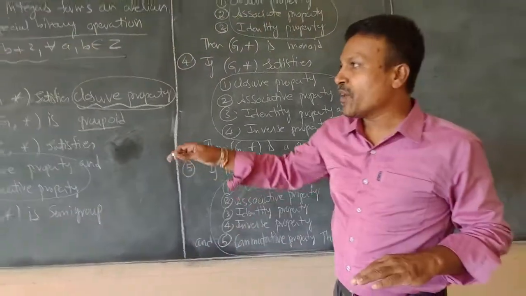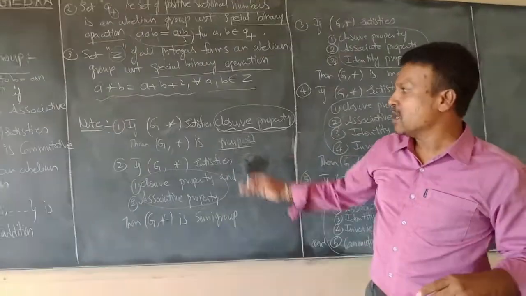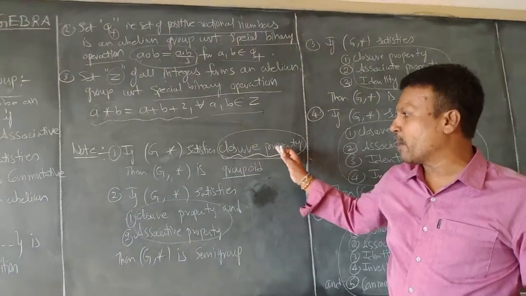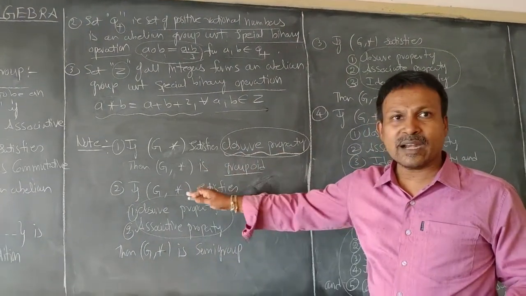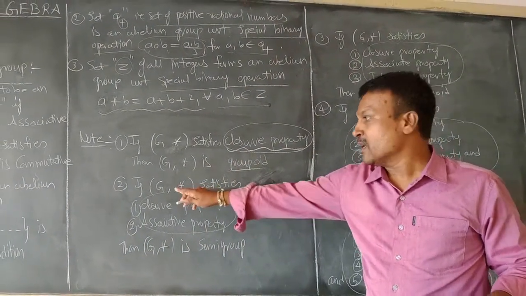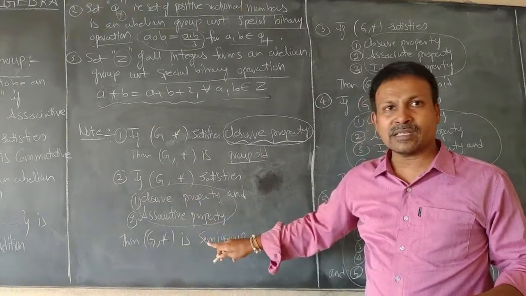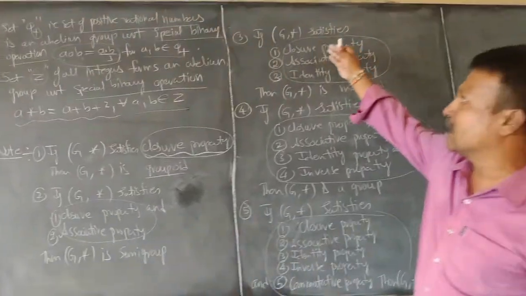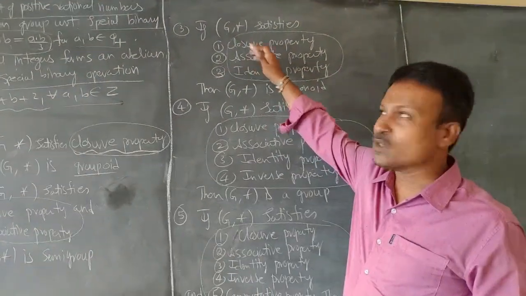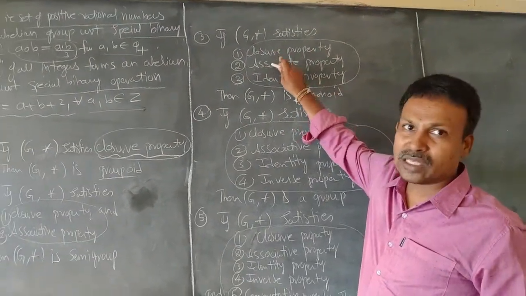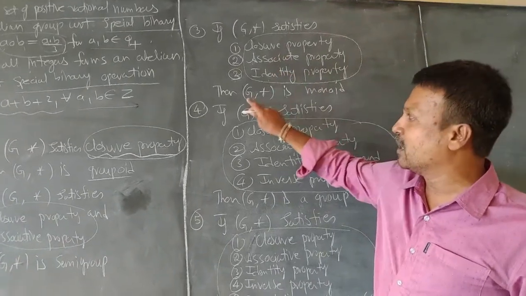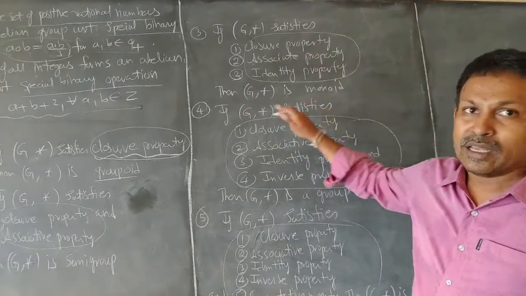Right. If I go in detail, the first property says that if G comma star satisfies closure property, then G comma star is a groupoid. The second condition states that if G comma star satisfies closure property and associative property, then G comma star is a semi-group. The third property states that if G comma star satisfies the 3 properties, closure, associative and identity property, then G comma star is a monoid.